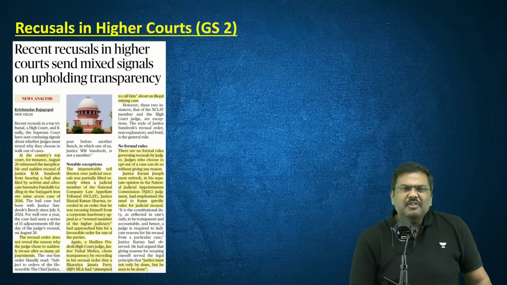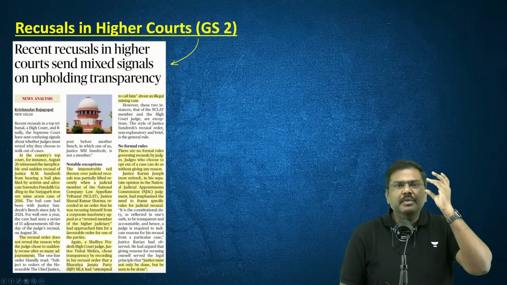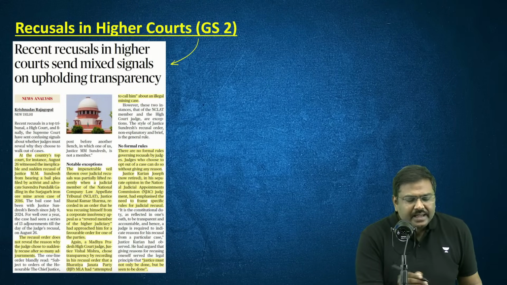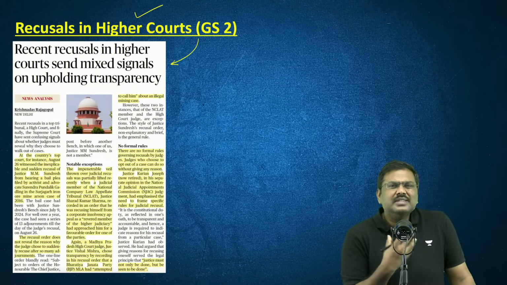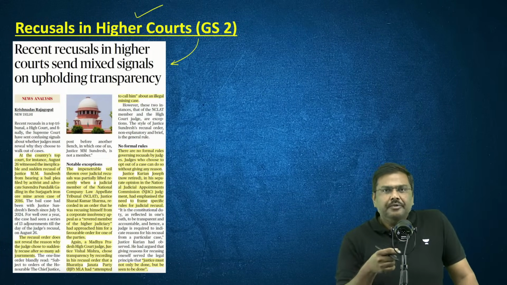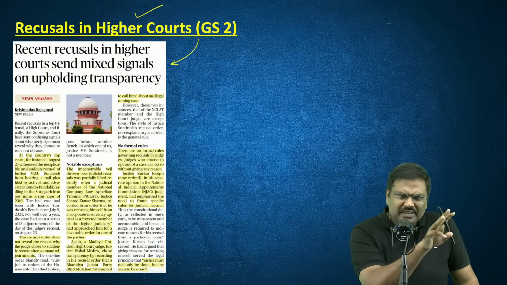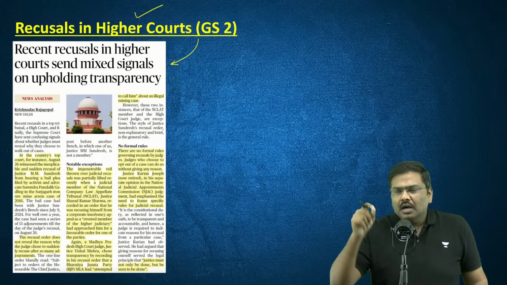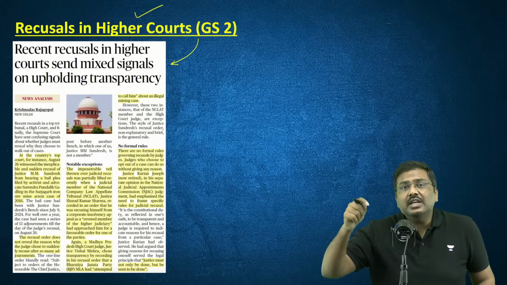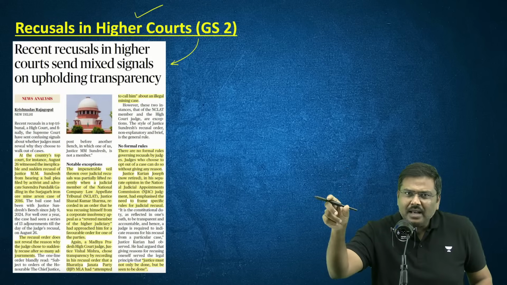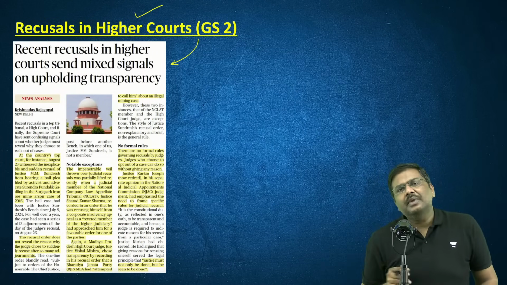Now, a couple more articles, small bits of information. Recusals in higher courts. And what is the article talking about? Very recently, 3 instances have been quoted. Very recently, there have been 3 instances where a Supreme Court justice recused from hearing a bail petition.